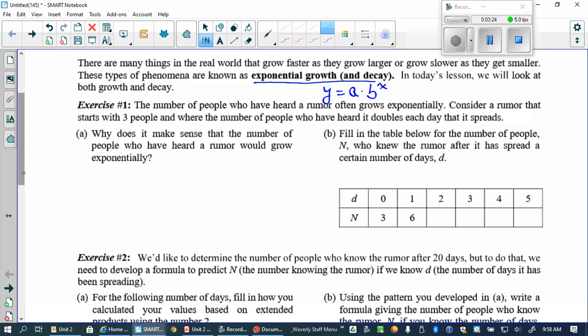It's a rumor that starts with 3 people, right? Hey, wouldn't that be like the a in this thing here? Yeah. Like the 20 in the homework, right? Where the number of people who have heard it doubles each day, so it gets multiplied by what? 2. And the next day, times 2 times 2. And the day after that, times 2 times 2 times 2. You see where an exponent will come in here? Okay.